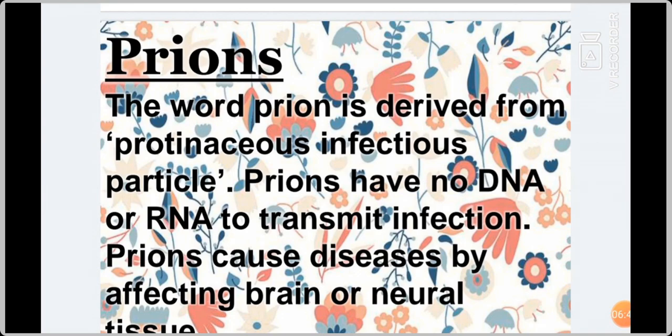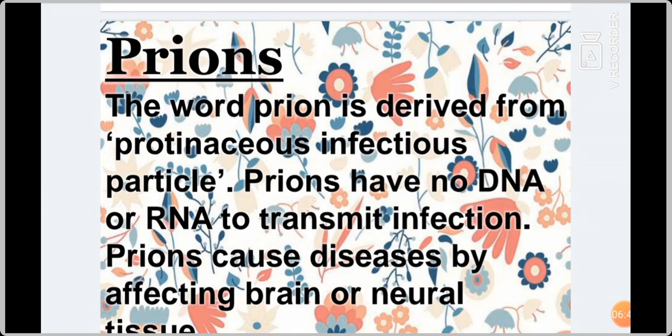Kuru also affects the brain. It's associated with cannibalism. What is the meaning of cannibalism? A human being eating another human being. In this type of disease, if the brain is affected, then humans will eat other humans.